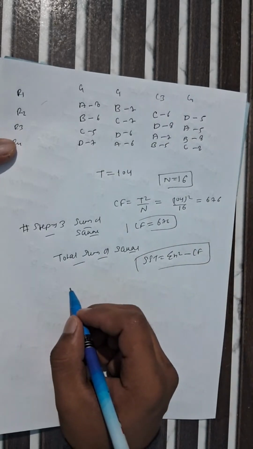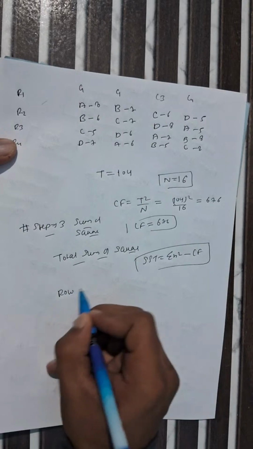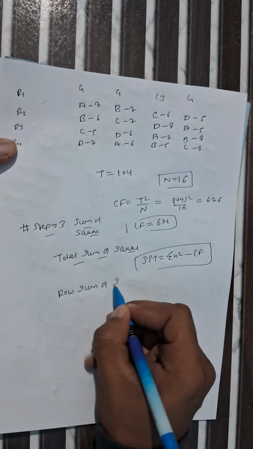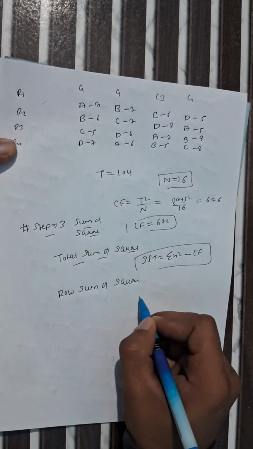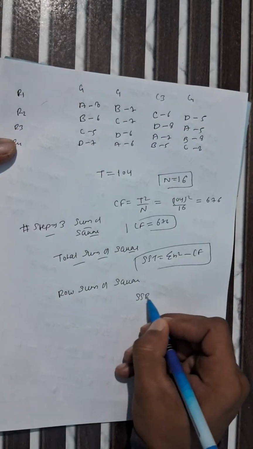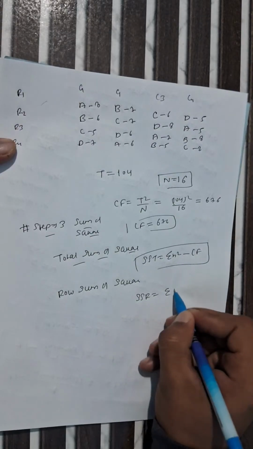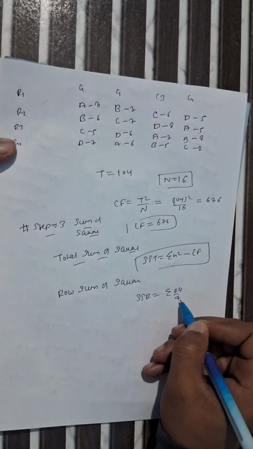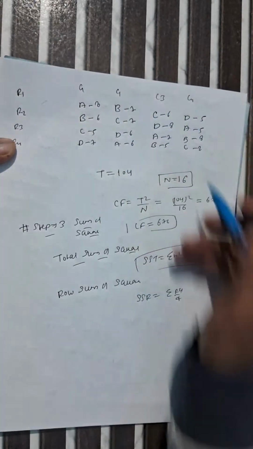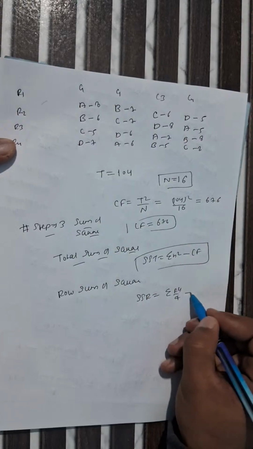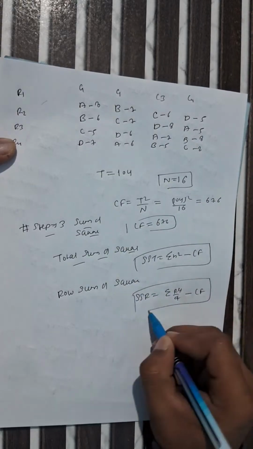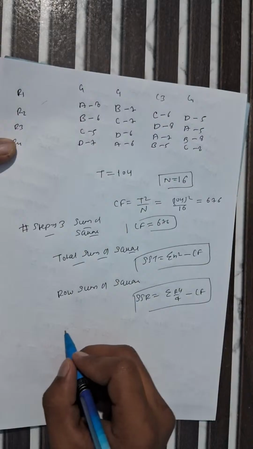Now we have to find row sum of square. Row sum of square is SSR equals summation of R square by 4 minus CF. How many columns are there? 1, 2, 3, 4 columns are there. That's why I am dividing by 4. This is for calculating sum of square for row.